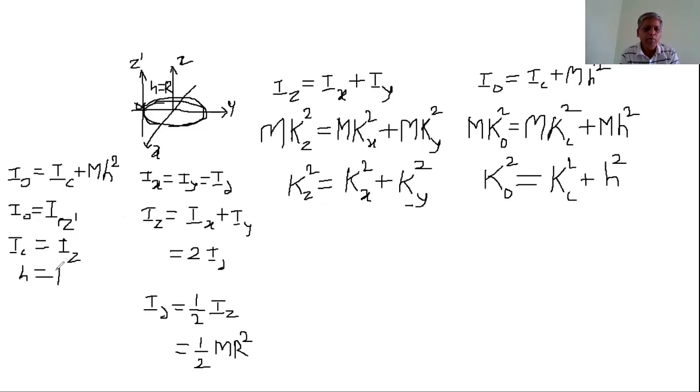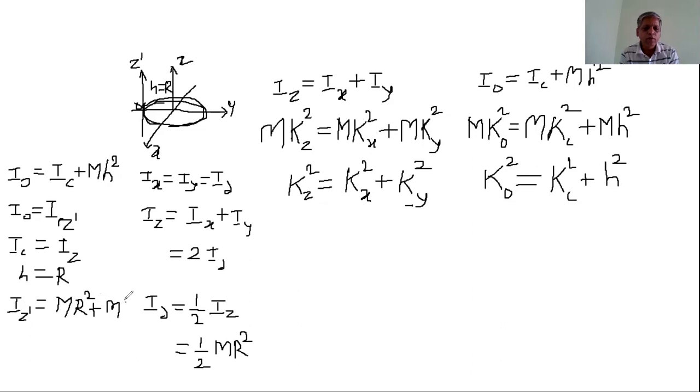Therefore, according to the principle of parallel axis, Iz' is equal to Iz, that is MR square, plus MH square, that is equal to MR square plus MR square.